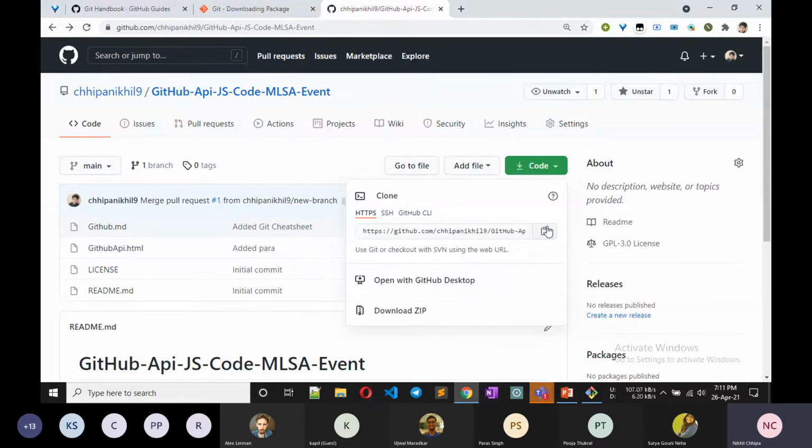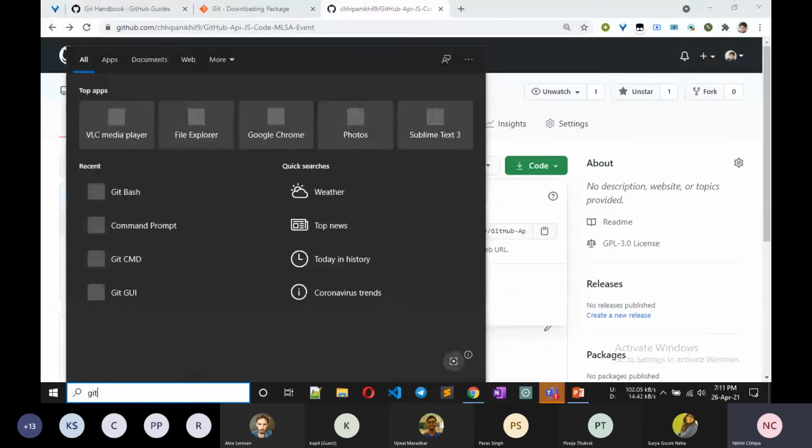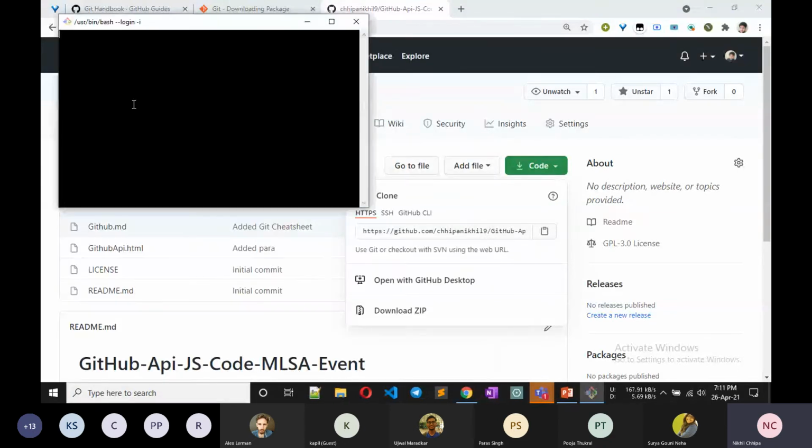So I copy it from here. This is the copy icon, or you can just copy with Ctrl+C, and go to Git Bash, since I have to start a new one. I paste it and change directory to desktop. Now I want to put that existing project on the desktop. So to do that, first of all I change my directory to desktop.